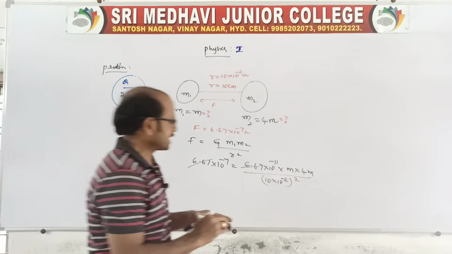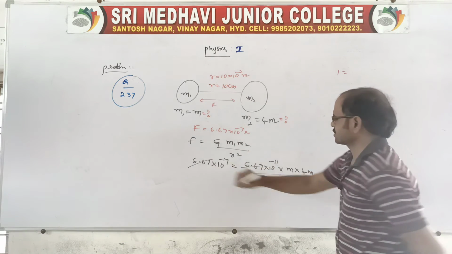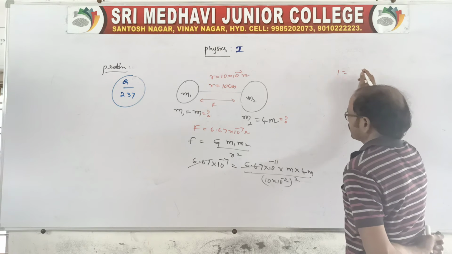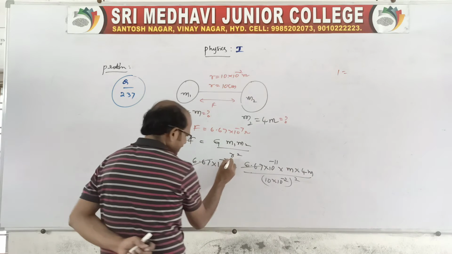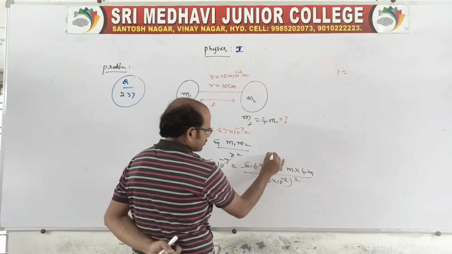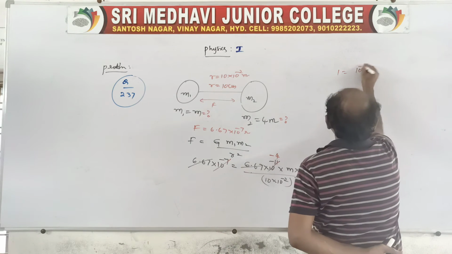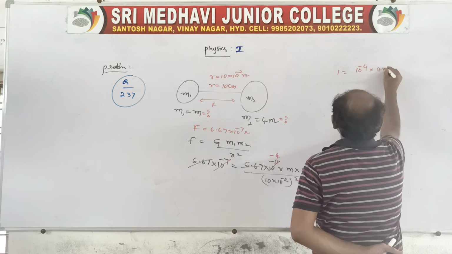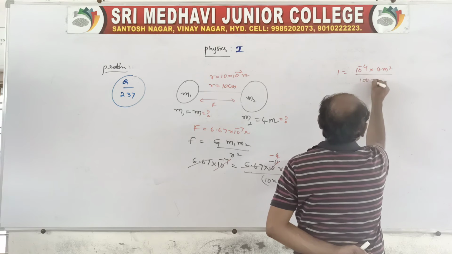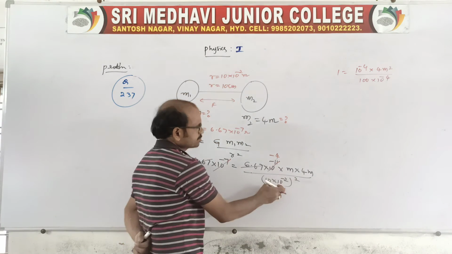So you cancel it, and what is left over is 1 equal to, because this side is 1 and here 10 power minus 7 is there, so you cancel 10 power minus 7, and only 10 power minus 4 is left. So 1 is equal to 10 power minus 4 into 4 m square, because m into 4m, by 100 into 10 power minus 4 again, because of the square.